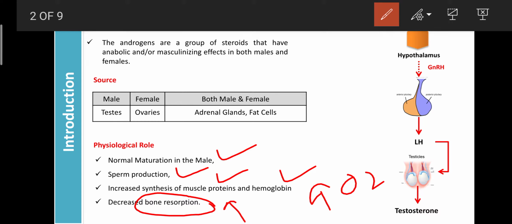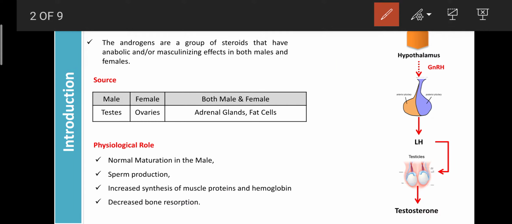Under the influence of androgen, the bones are strong, and with lack of androgen, after crossing a certain age, the bones become weak in old people due to lack of testosterone. If they have good testosterone, their bones can be strong up to death.